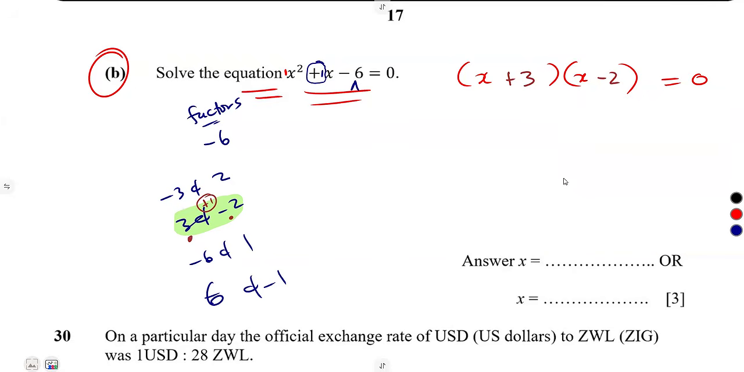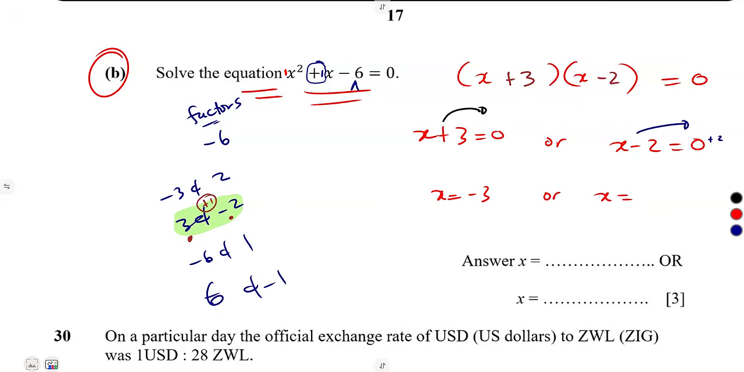The product of 2 brackets to be equal to 0 means one of these brackets must be equal to 0. So you can solve for x. 3 to the other side is going to be negative: 0 minus 3. That's minus 3. Or x is equal to, the minus 2 to the other side is going to be positive, so that's 0 plus 2, which is 2. So those are the values of x. It can be negative 3 or it can be a positive 2. That's why we are given x is equal to this or that.